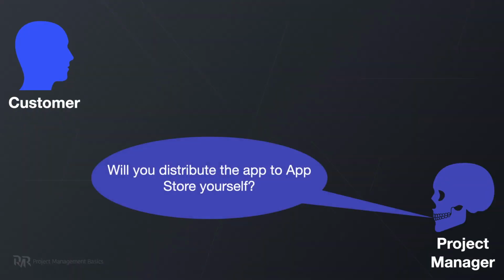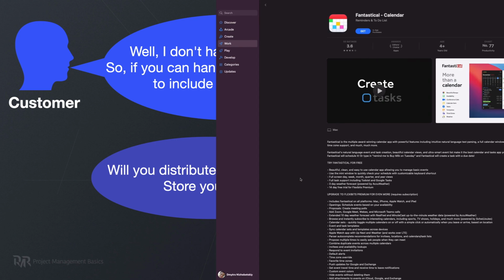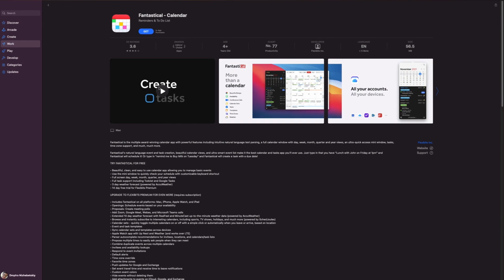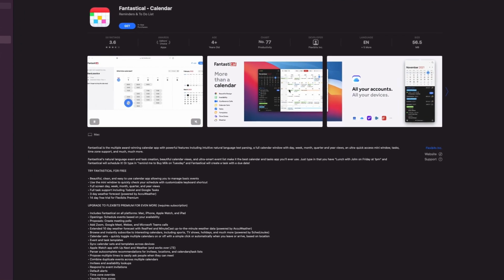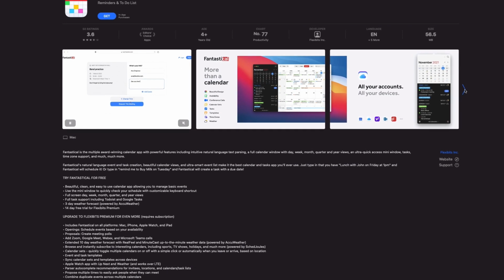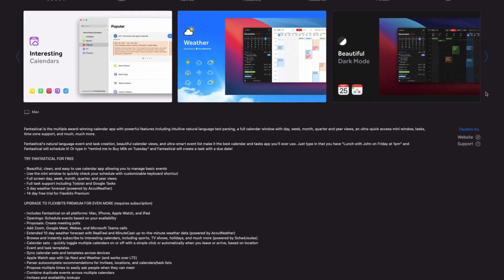Next question. Will you distribute the app to App Store yourself? Well, I don't have any experience, so if you can handle it for me, I'll be glad to include it in the project. Now, if you look into Apple's App Store, you'll see that each application has a video, several screenshots, some metadata and descriptions. It's not a big deal, but someone needs to create it all.